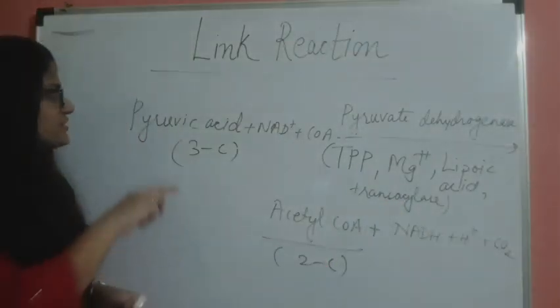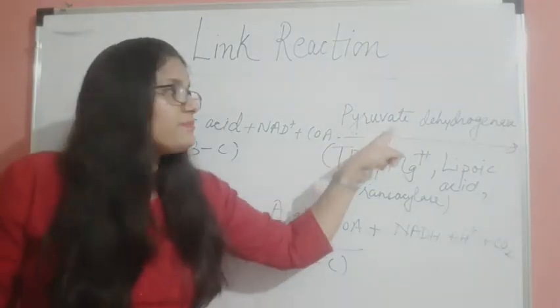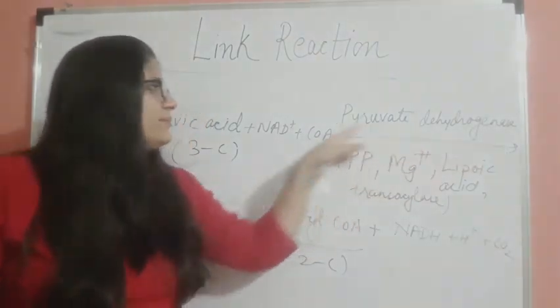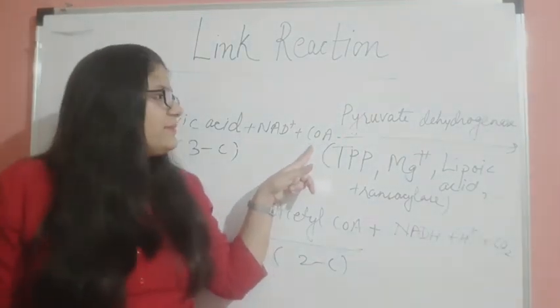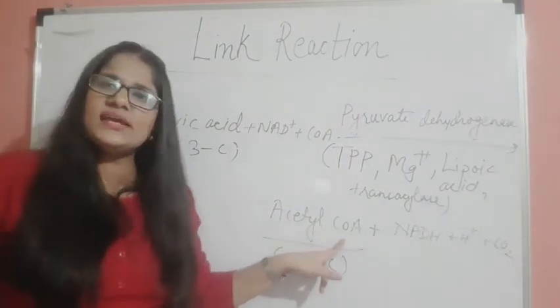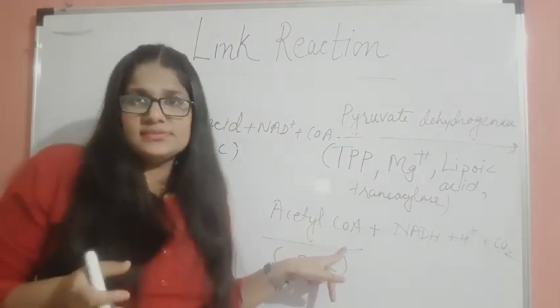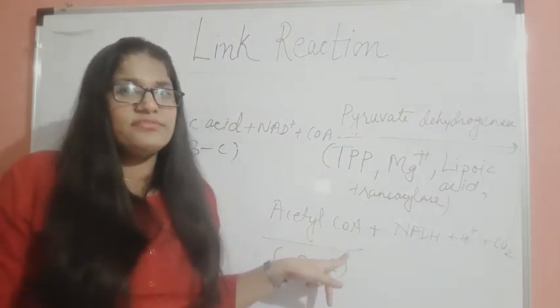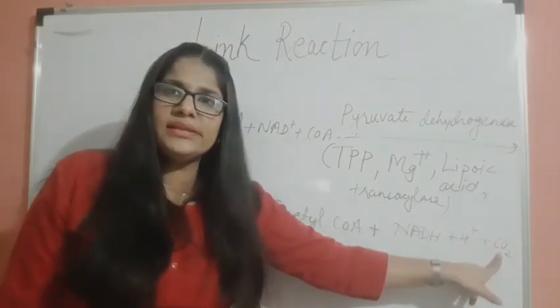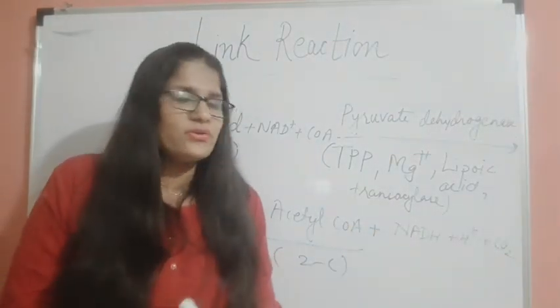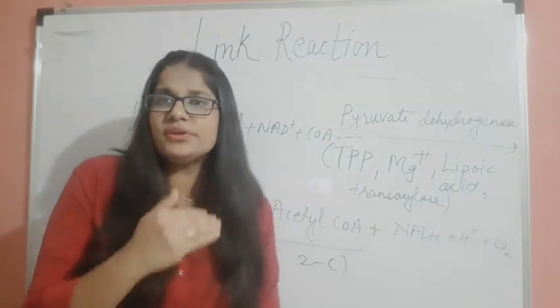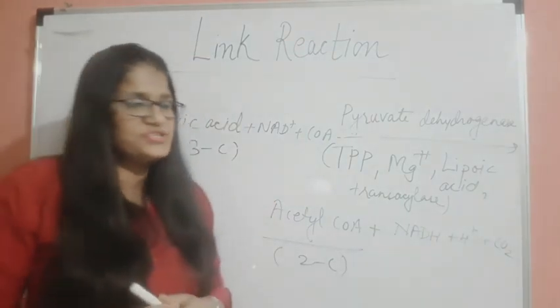So in this reaction, pyruvic acid, in the presence of the pyruvate dehydrogenase enzyme and sulfur containing coenzyme A, will convert into acetyl coenzyme A. Because this is oxidative decarboxylation, CO2 will be released and hydrogen will be accepted by the electron carrier NAD. So NAD will convert into NADH plus H.